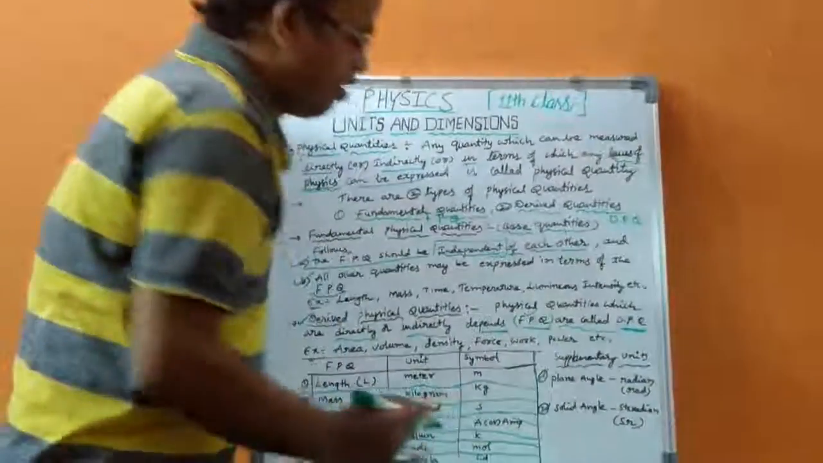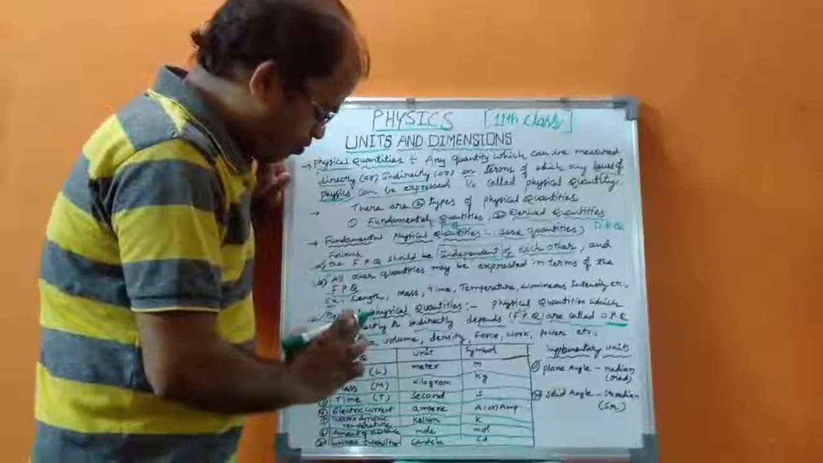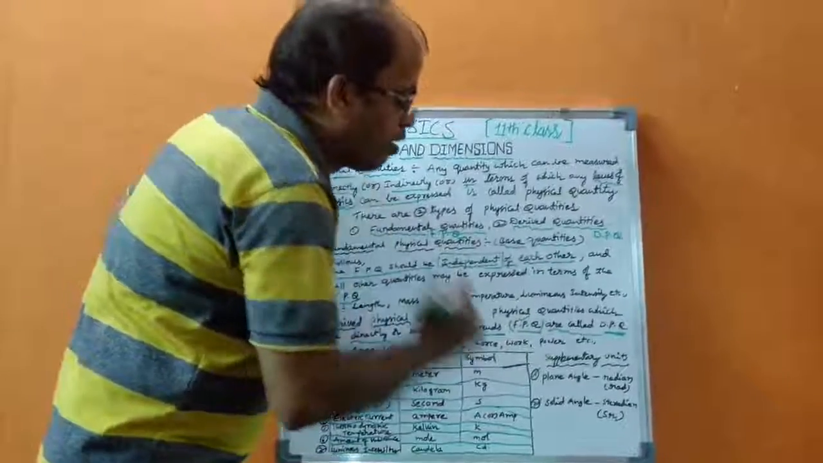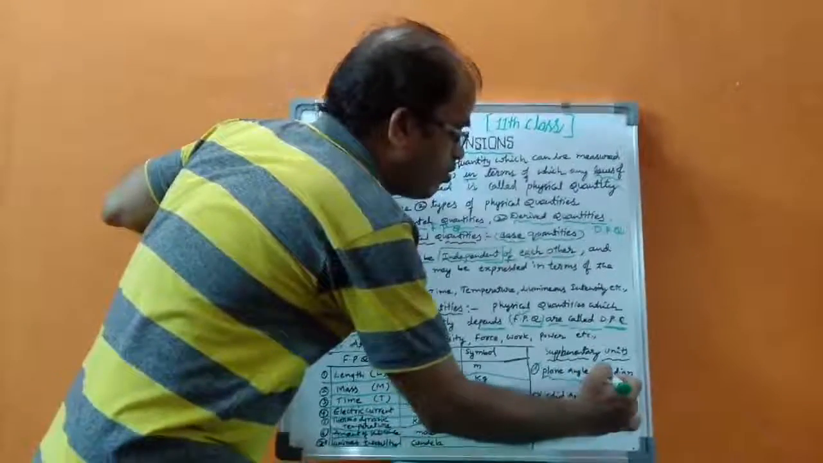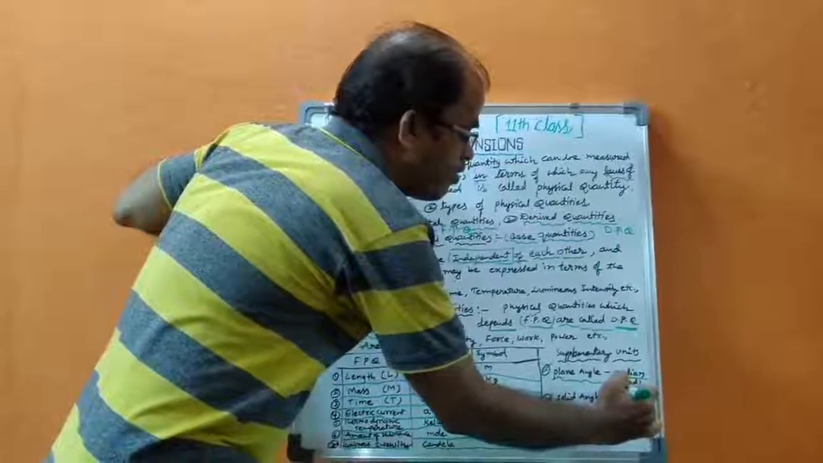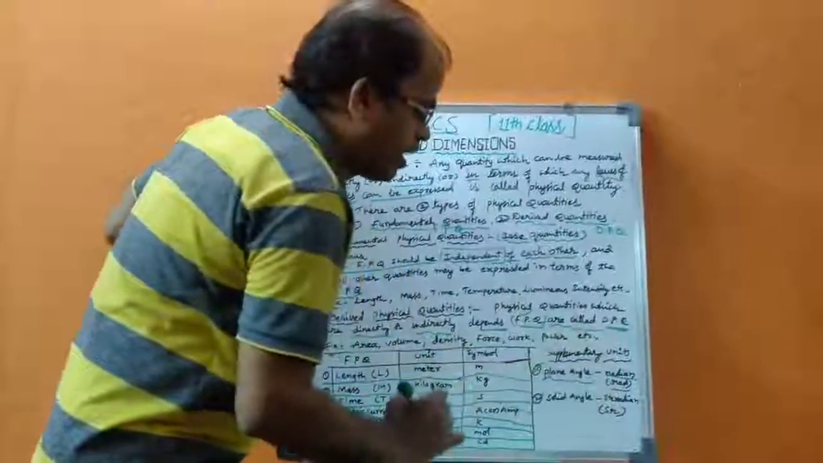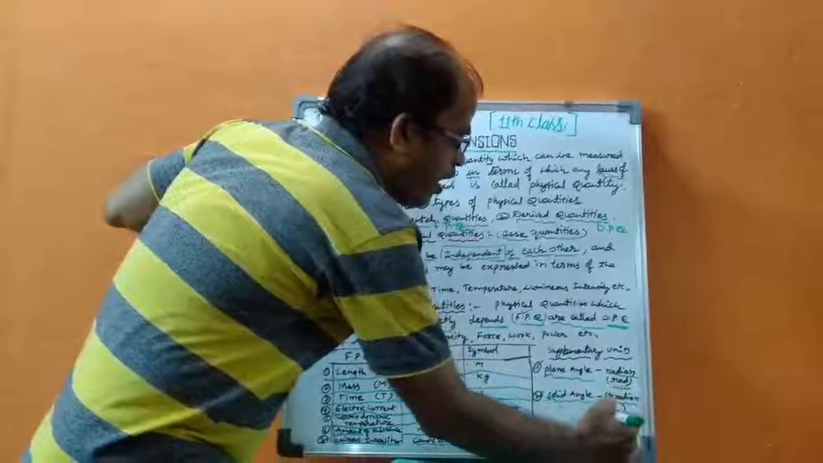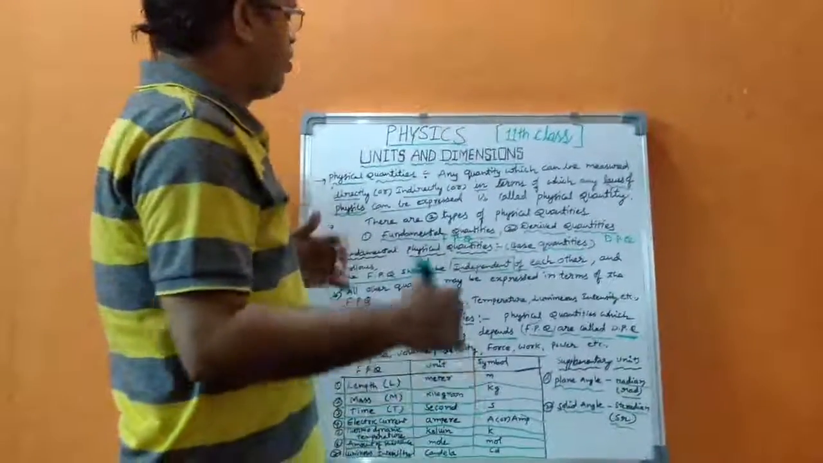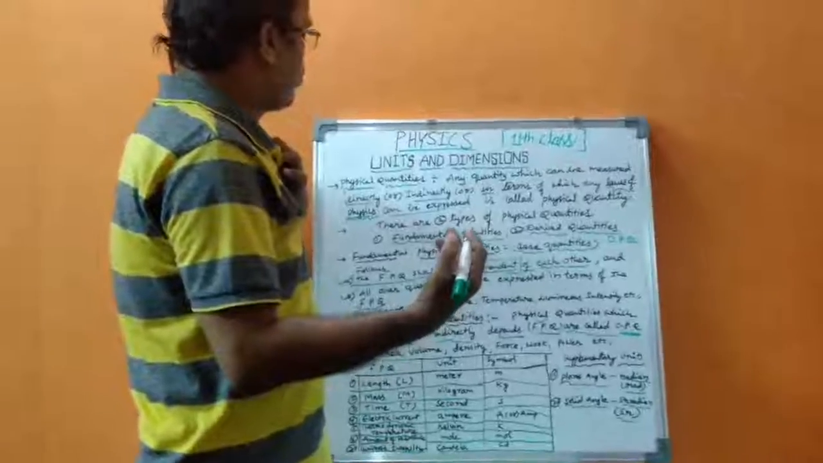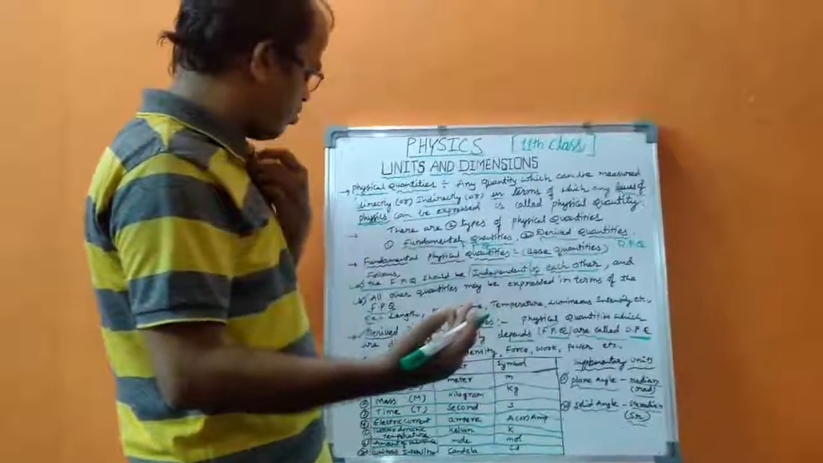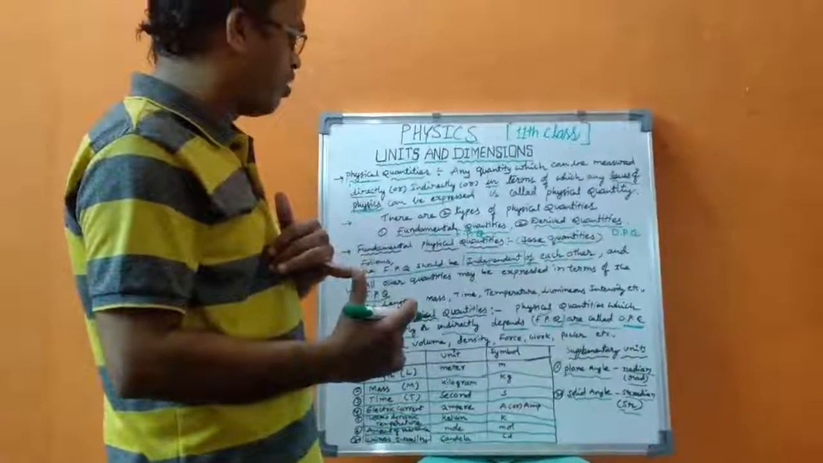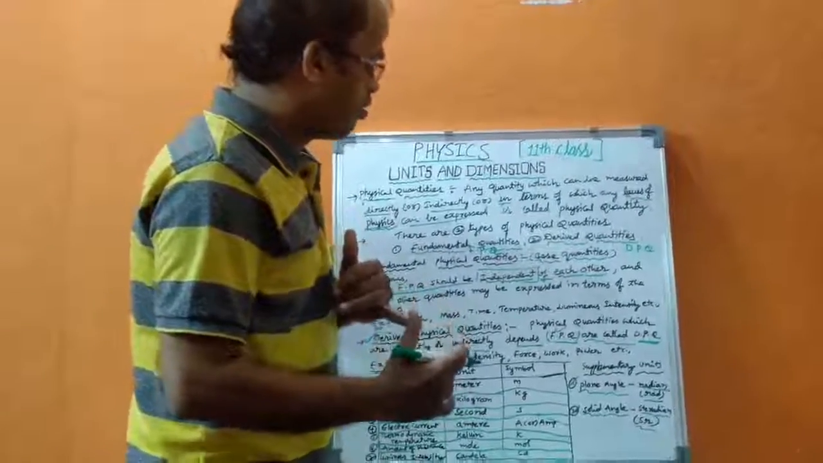And besides these 7 physical quantities, we have 2 supplementary quantities. The plane angle has the unit radian, and the symbol is rad. And the solid angle has the unit steradian, and it is represented as sr. This is about physical quantities, the types of physical quantities, the SI units of fundamental physical quantities and the supplementary units.